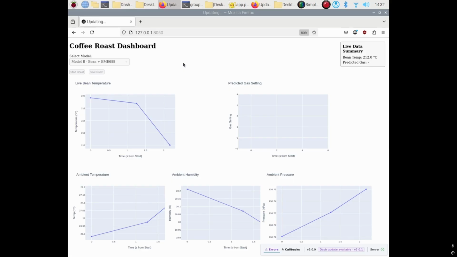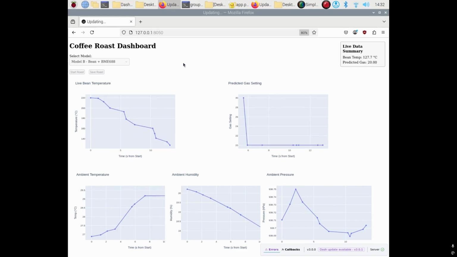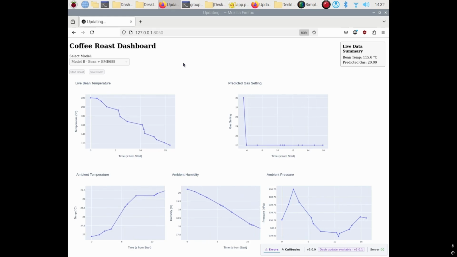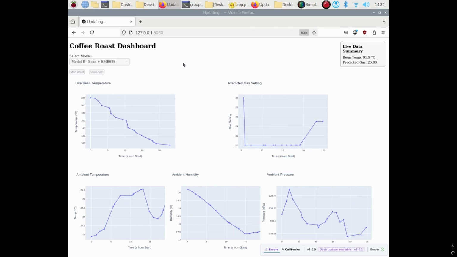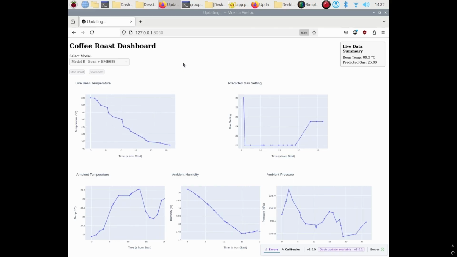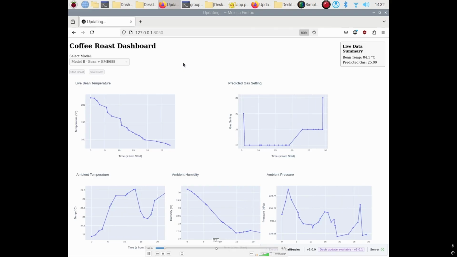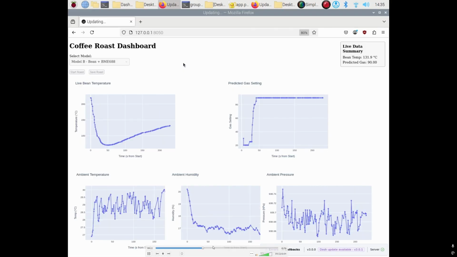While this run demonstrates the system's capability using these extra inputs, it also highlights our forward-thinking design. We've built the system to be compatible with adding more advanced models in the future once we have a larger dataset of ambient roast conditions for training. And as the session goes by, the graphs take a similar shape.